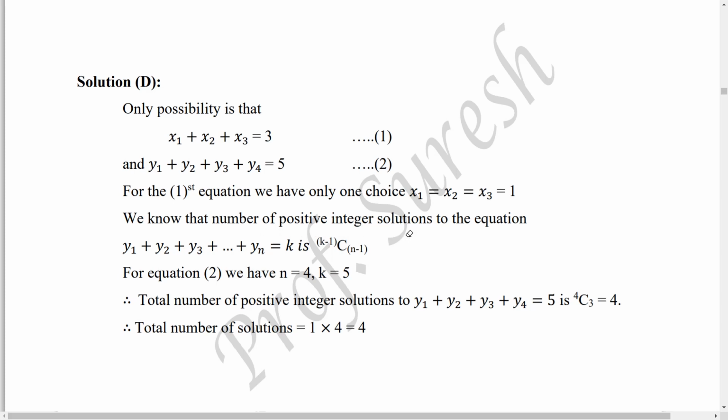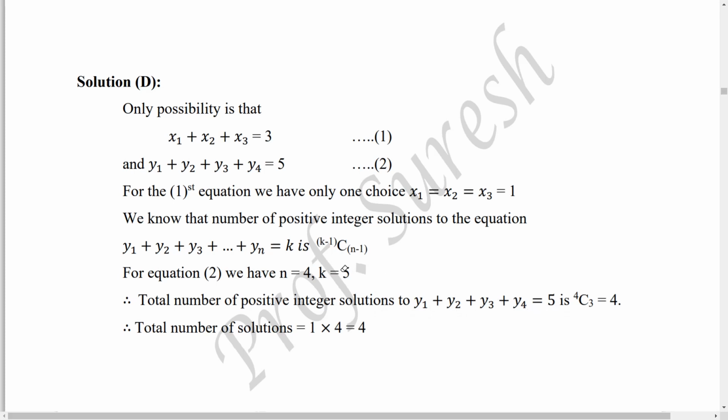And we know the result: the number of positive integer solutions to the equation y1 plus y2 plus y3 plus, etc., plus yn equal to k is k minus 1 C n minus 1, combinations. So for equation 2, take the two numbers up to y4, so n equals 4 and k equals 5. Substitute, so the total number of positive integer solutions to the second equation is